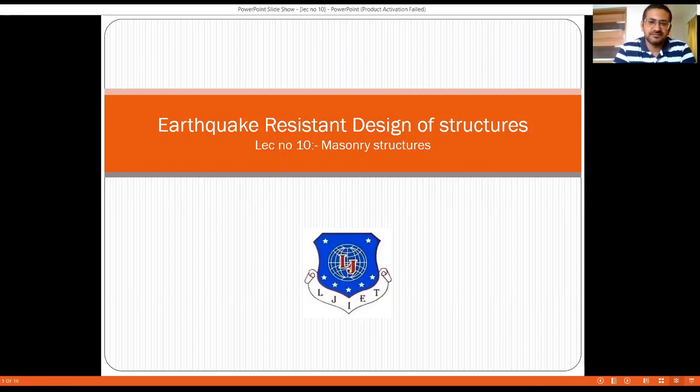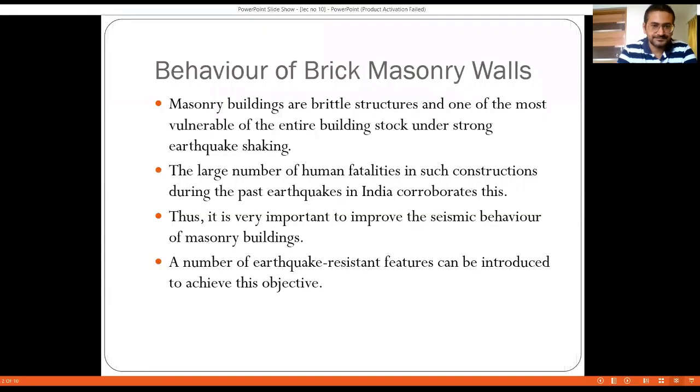So today's discussion is going to be regarding masonry structures also, right? Because up to G+3, the buildings can be constructed in masonry also, or it can be a composition of RCC plus masonry both, right? So today's topic is the earthquake resistant design of masonry structures and the guidelines that the code puts forward for construction of these types of structures, right?